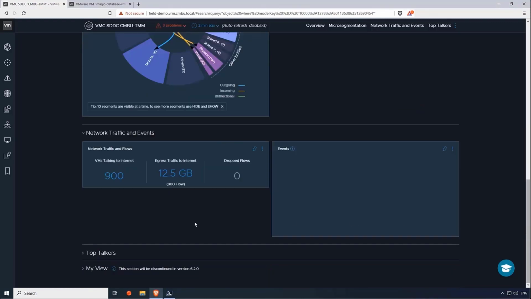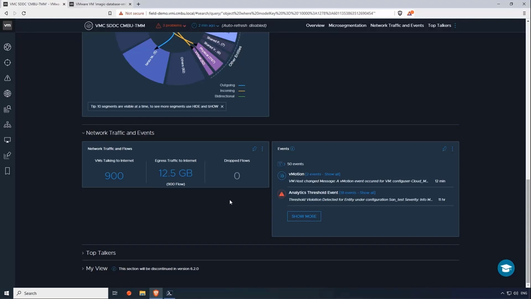One more thing that I want to show you before we move on is the networking traffic and events. So this keeps track of how much egress traffic there is, how many VMs are talking to the internet, and also pretty interesting is how many dropped flows do we have. Because we keep track of which firewall rules are blocking what traffic, we can actually pinpoint traffic that's being dropped by specific firewall rules, and then it will show up in the dropped flows. I can also use this egress traffic in order to estimate the cost of that egress traffic.